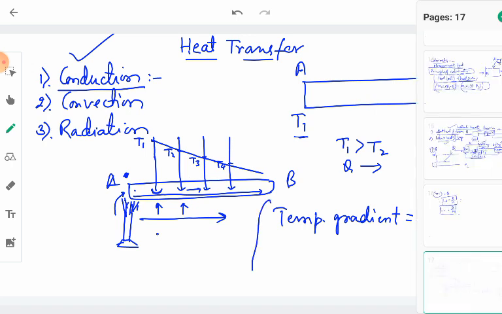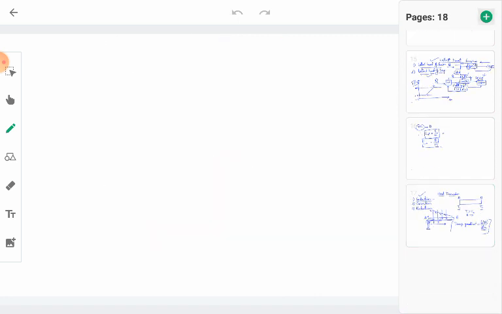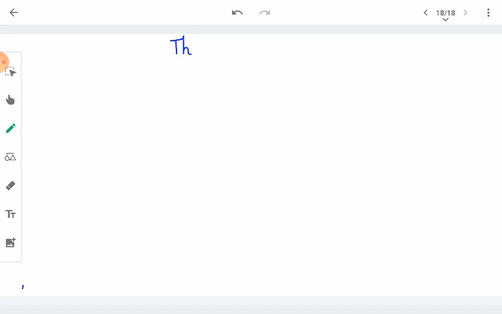There is one important term here to understand, and it is the thermal conductivity of the substance. So what does that mean? Each and every kind of substance has its own ability to conduct heat.